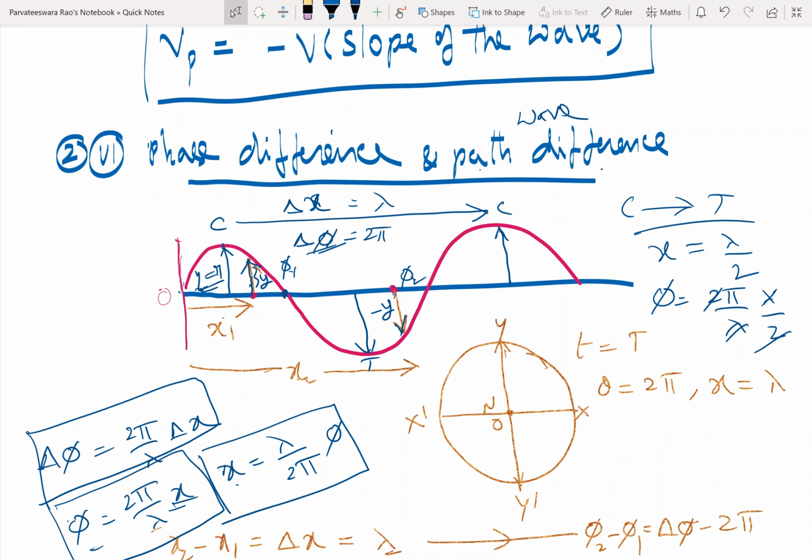So it is estimated that in a time equal to the time period, I repeat, in a time equal to the time period, delta t is equal to the time period in which a particle at a particular position completes one full vibration, the wave in the medium will advance through a distance equal to wavelength lambda.